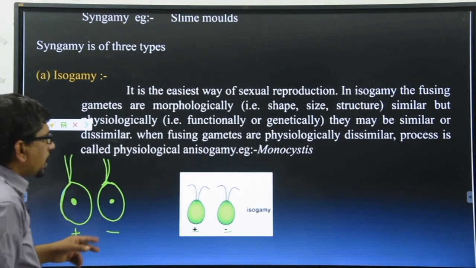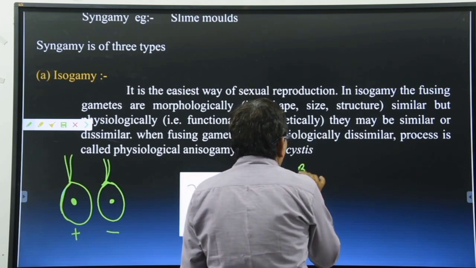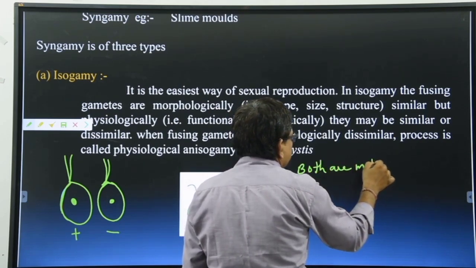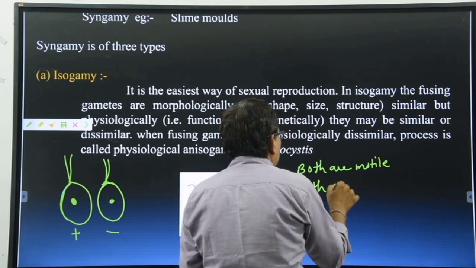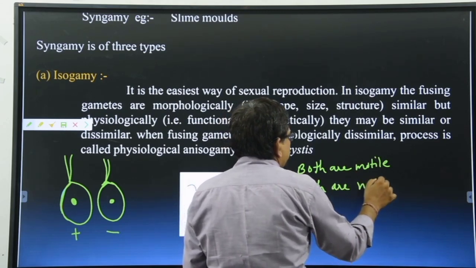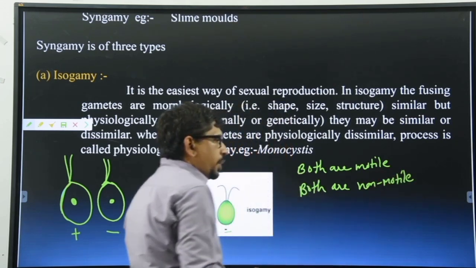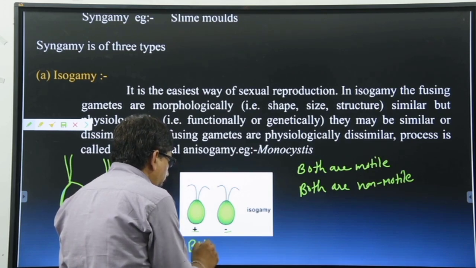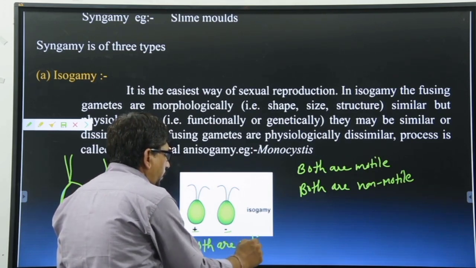And here the gametes may be of two types. Clear? First, both are motile, and second, both are non-motile. ये भी ध्यान रखना बेटा, दे मे बी मोटाइल एंड नॉन-मोटाइल। यहाँ पे कैसे हैं? Both are motile because they contain the flagella.